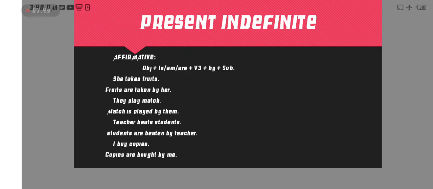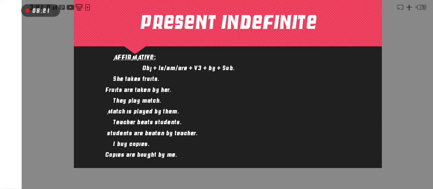Now what is the example? She takes fruit. So how can we make it? Fruits are taken by her. First, fruits is object. She is subject, takes is verb, and fruits is object. According to the structure, first we put object, fruits, and then helping verb according to the object.